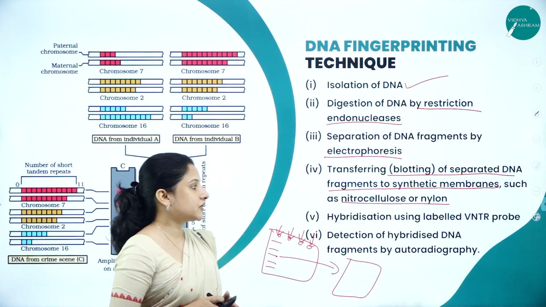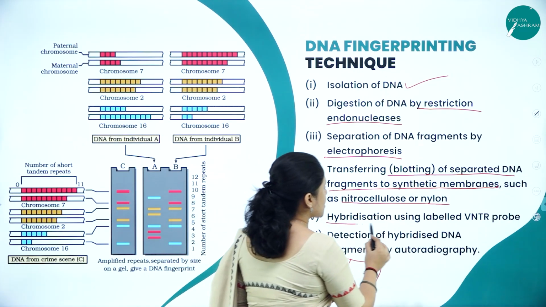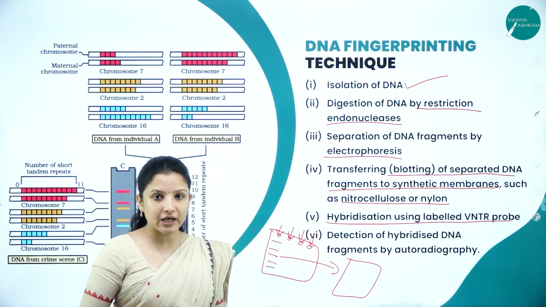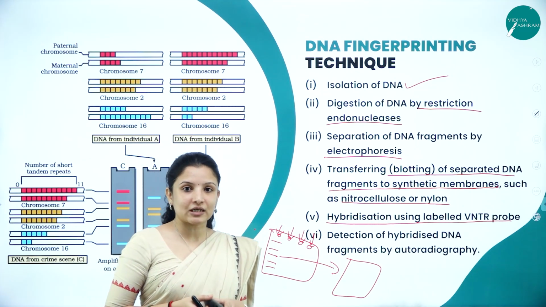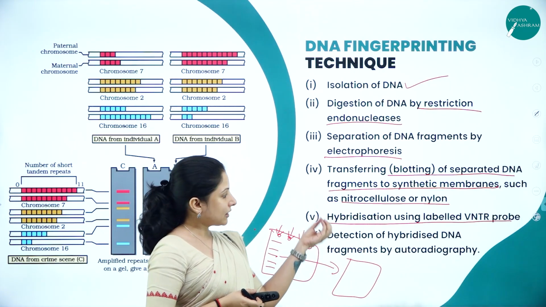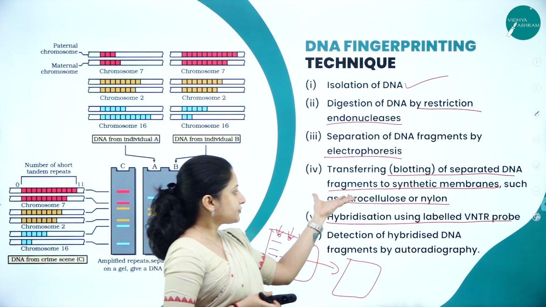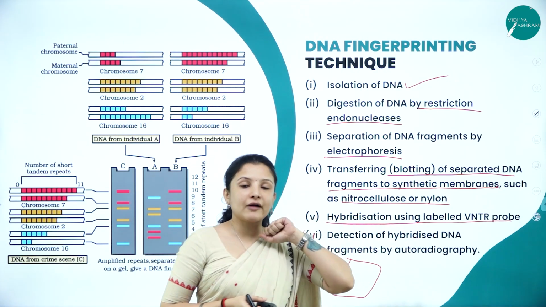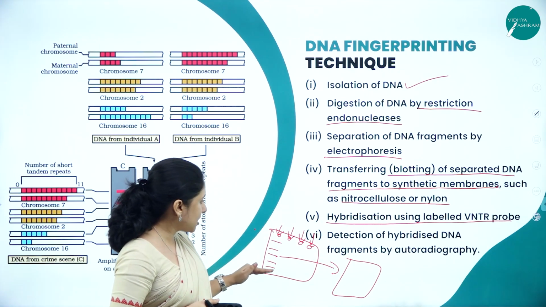After transferring, they go in for hybridization using a labeled VNTR probe. Variable number of tandem repeats is what is used in Southern blotting, because here the Southern blotting technique is followed. Next they go in for the hybridization method, wherein they have to find out which tandem repeats, which repetitive sequences, are there in this separated DNA.